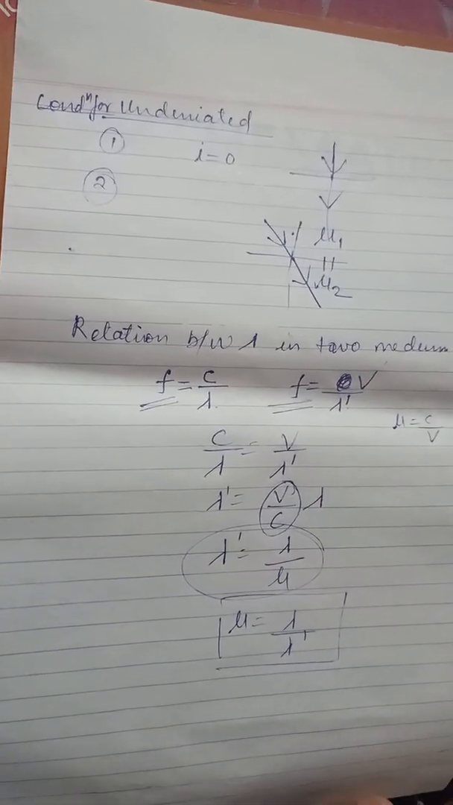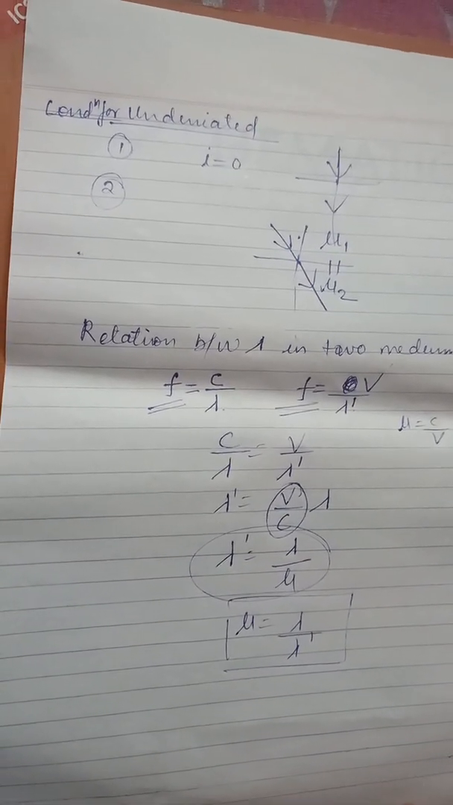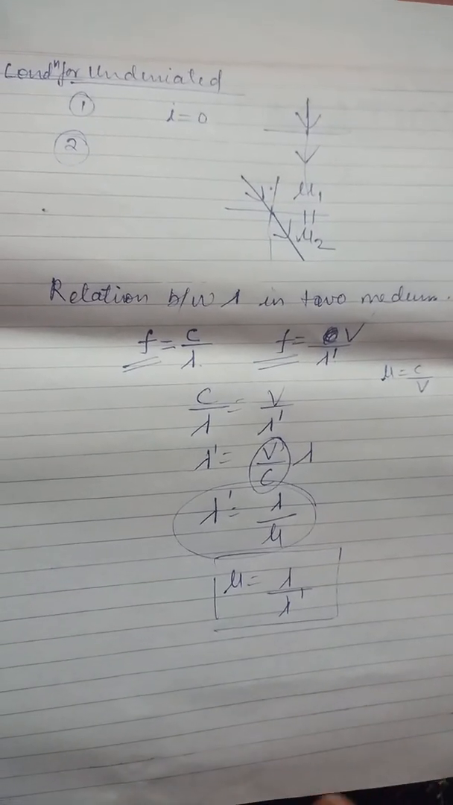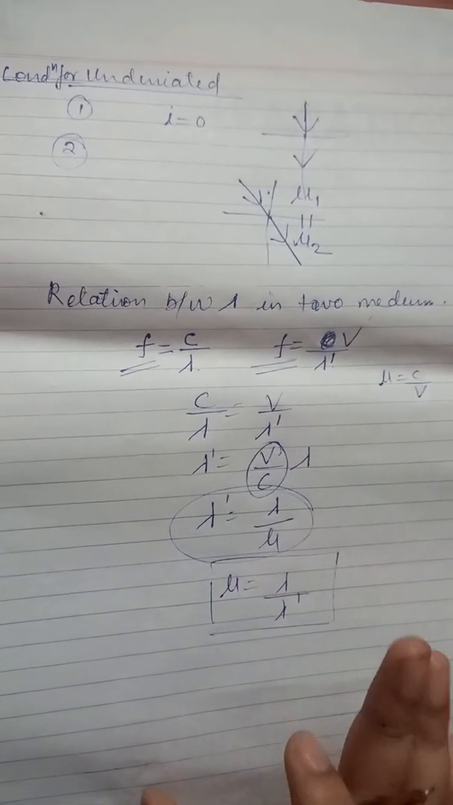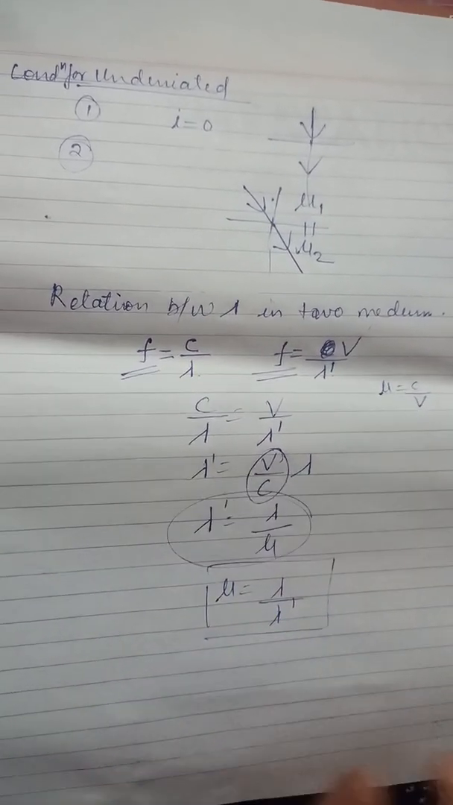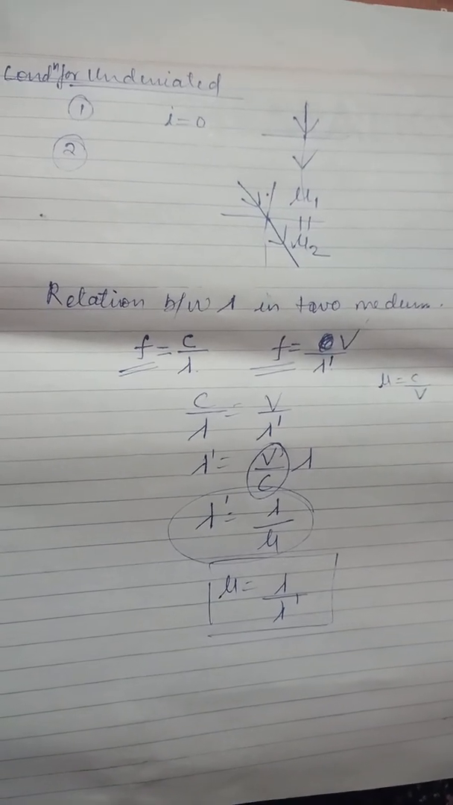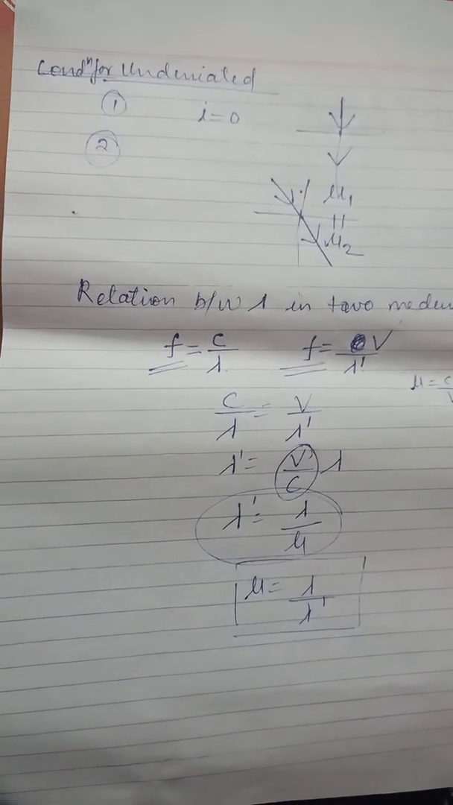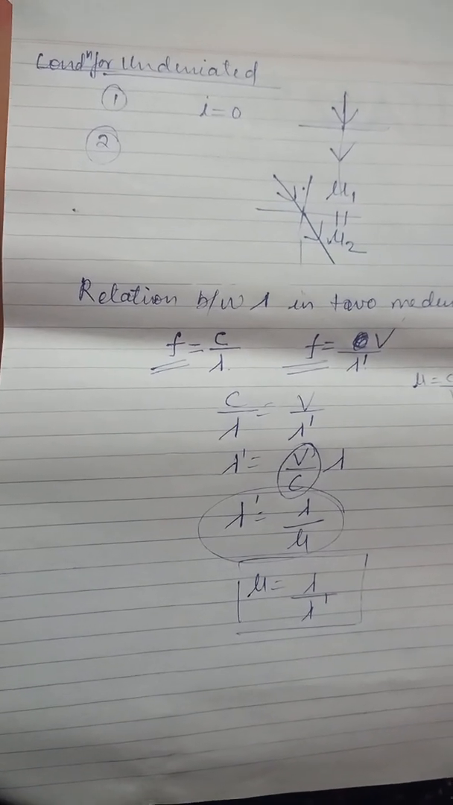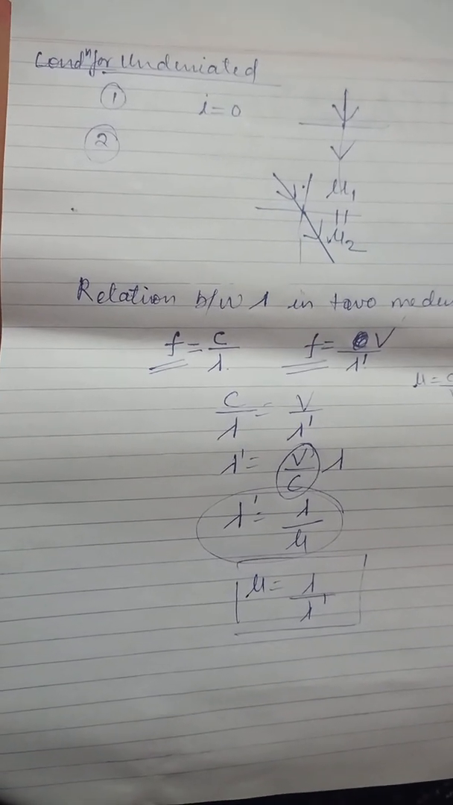Next we have the factors affecting the refractive index of the medium. The first is the nature of the medium. It depends on light. So the first factor which affects the refractive index is the nature of the medium. If the speed of light is greater, then the refractive index will be greater. Sorry, it will be less, because mu is equals to c by v.